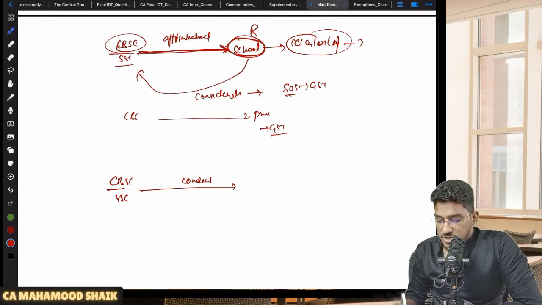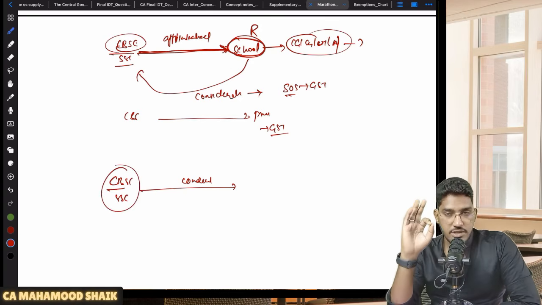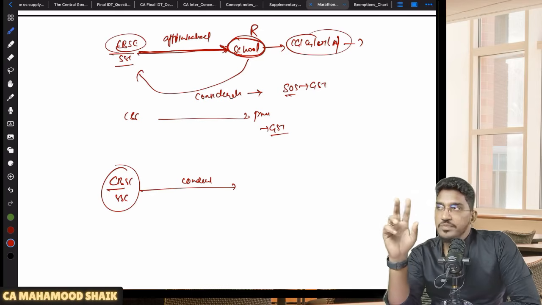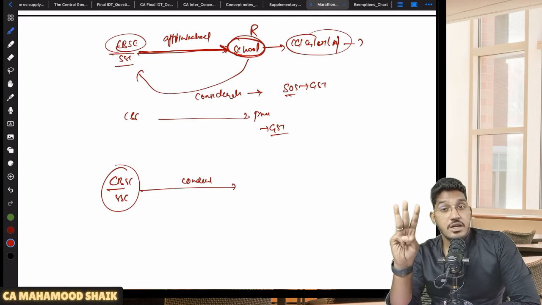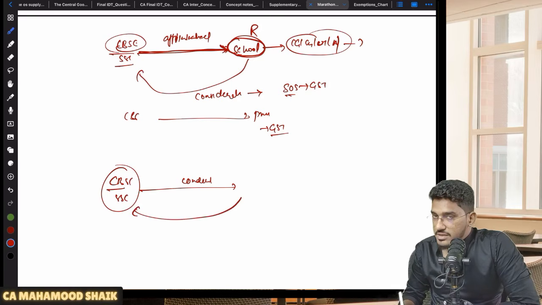But these are not education institutions, no sir. For the purpose of this exemption, education institution means only three kinds of organizations: those running preschool up to class 12, those running a course by which you get a qualification recognized by law, and those running approved vocational courses. But these boards will not fall under education institutions. So they collect some fees and conduct these entrance examinations, and on that, generally GST should come, right?